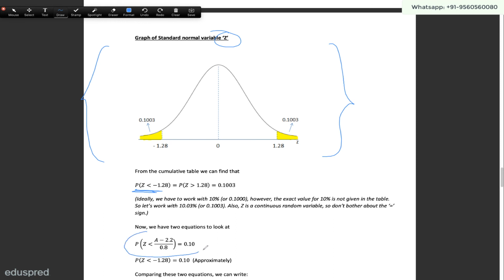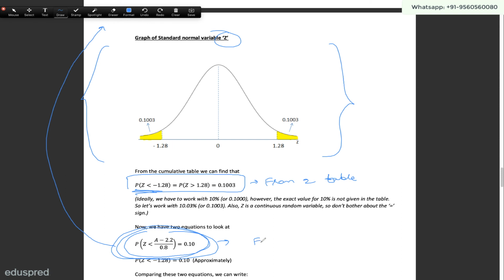Now we are given this. This is what we are given, which was shown on the last page, and this is what we get from the table. This is the information we get from the z table, and this is the equation that we got from the question. Now all you have to do is compare these two. For now you can let this one go; I just wrote this for your better understanding. Take a look at this equation and this equation. What do you infer? In the first equation, on the right hand side you have 0.1003 and over here you have 0.10, but the difference is not that much, right? So it's fine, we can work with this.